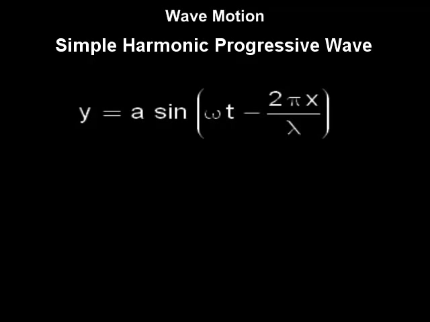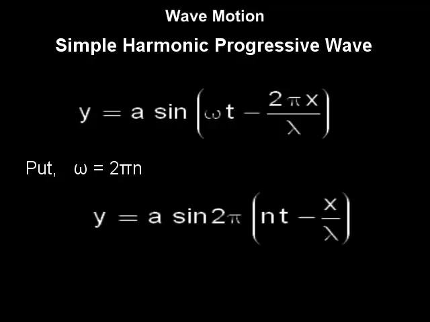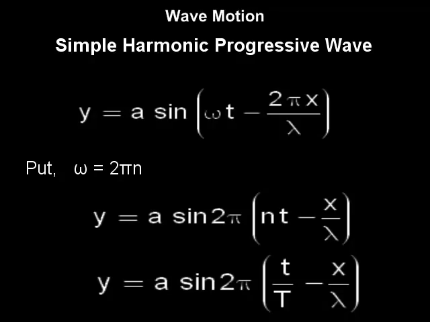Now we can substitute omega as 2 pi n and take 2 pi common from the bracket. So the equation becomes y is equal to a sine 2 pi into bracket nt minus x upon lambda. Now n is the frequency, which is the reciprocal of the period. Hence, n can be substituted as 1 upon T. Hence, y is equal to a sine 2 pi into bracket t by T minus x upon lambda.